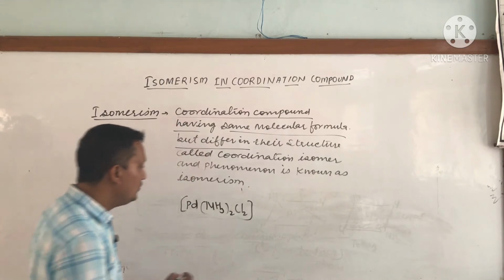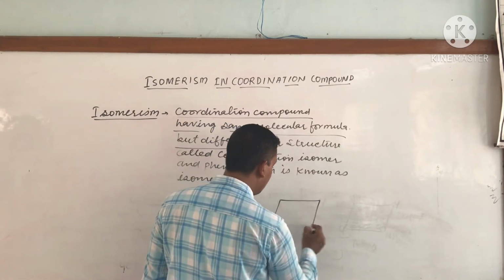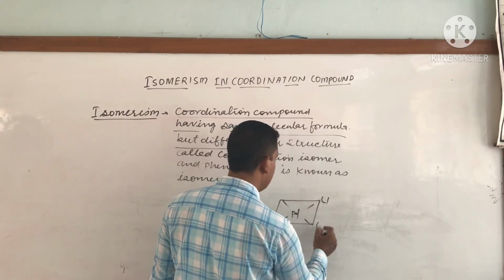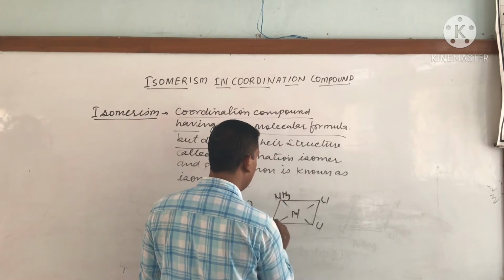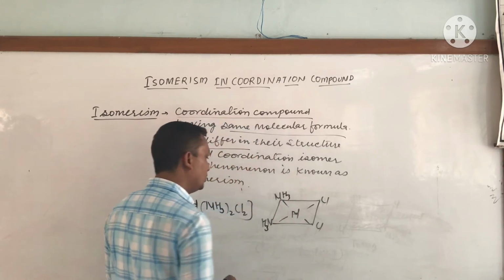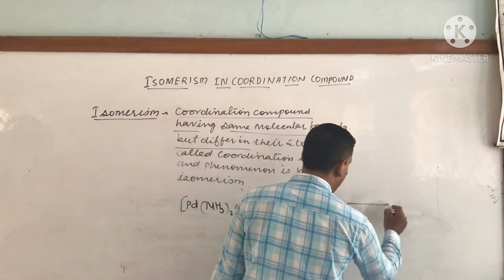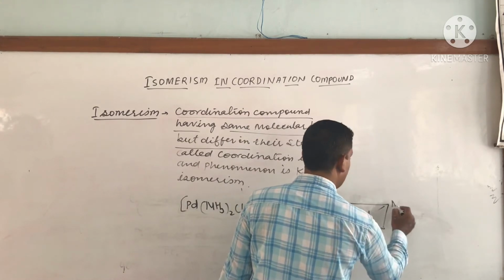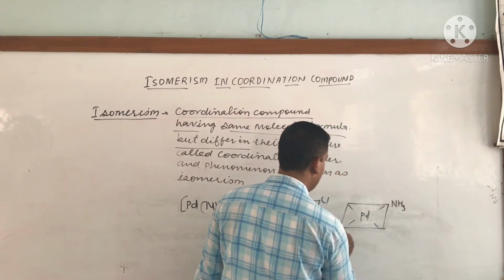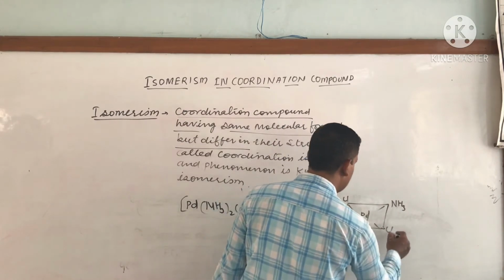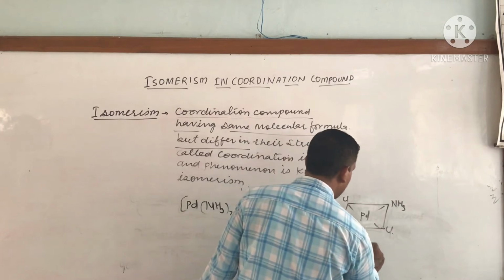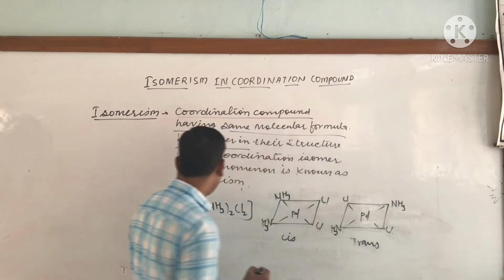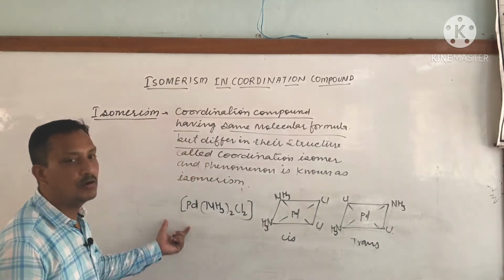So we can easily draw for this complex: Pd, Cl, Cl, NH3 and NH3. So this is cis, and if we prepare trans, then Pd, NH3, NH3, Cl and Cl. This is the trans form of the isomer. So these are the isomers of square planar complexes.